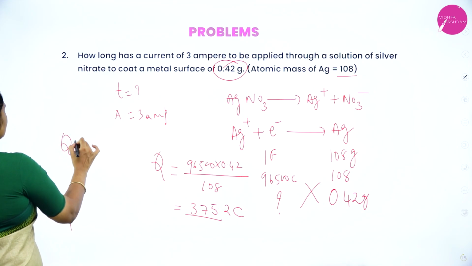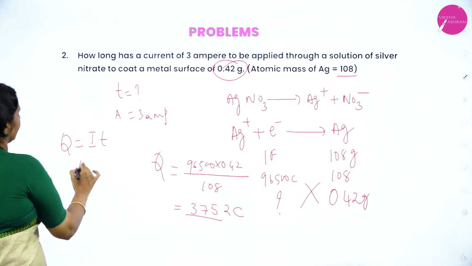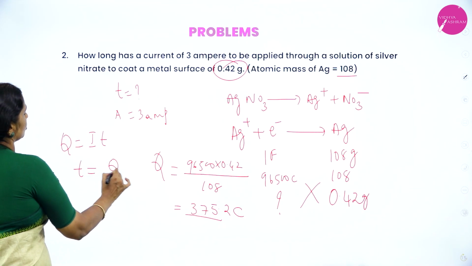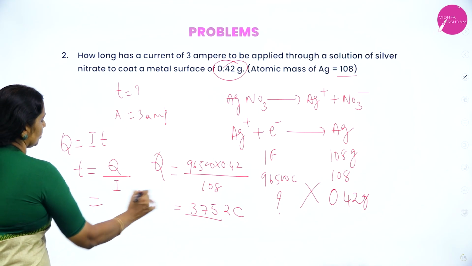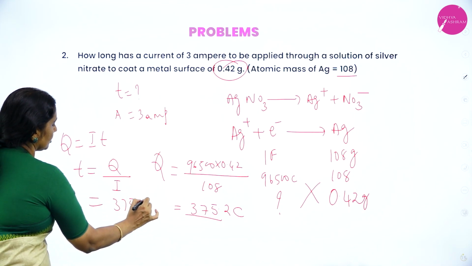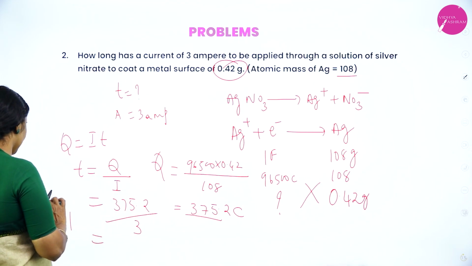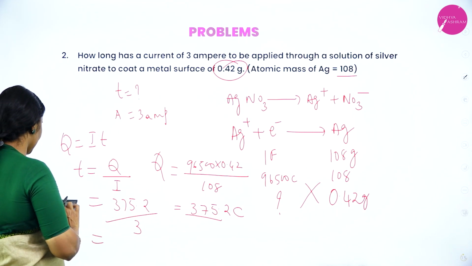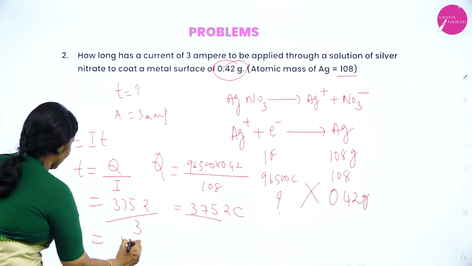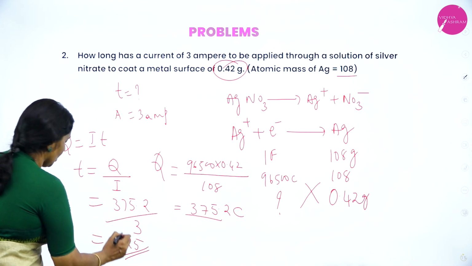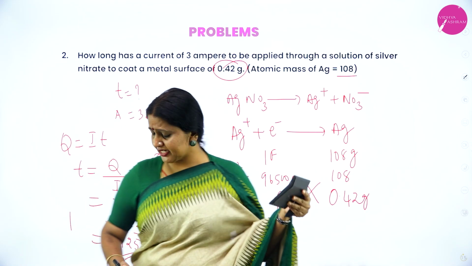Now Q is equal to IT. We have to find out T. T is equal to Q by I. What is Q? 375.2. I is 3 ampere. So 375 divided by 3 is nothing but 125 seconds.